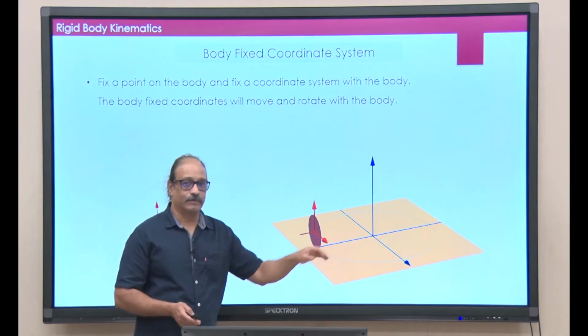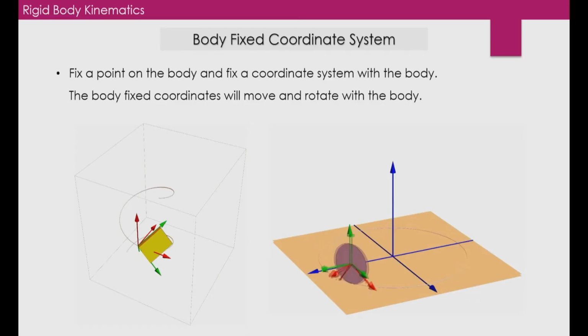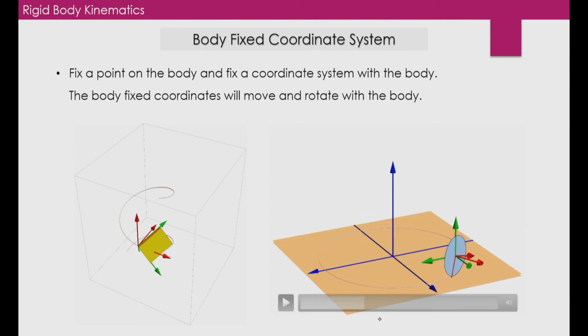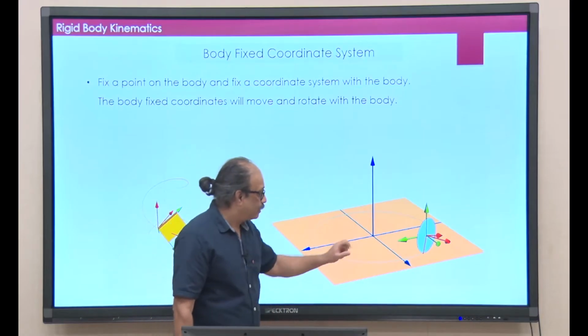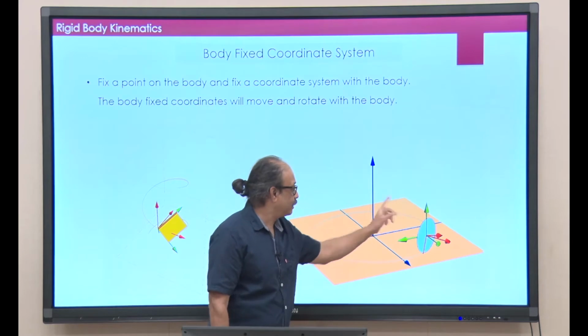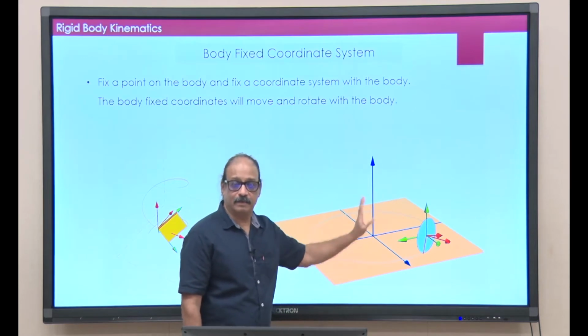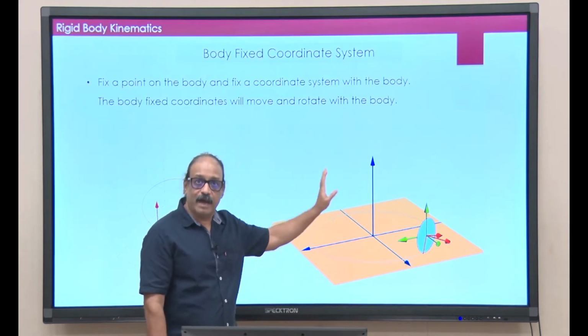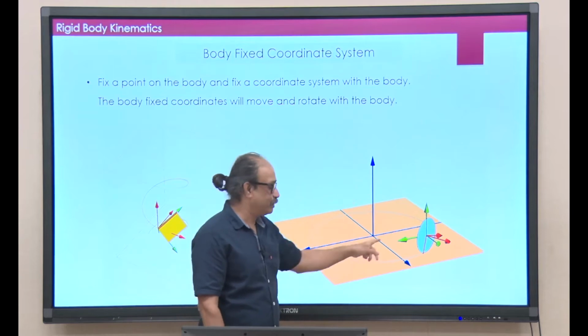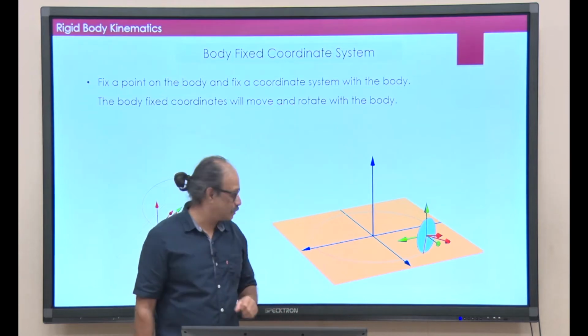And as this rotates, you can see that here the red coordinate system is turning with the coin, and the green one maintains its orientation. The green coordinate system remains parallel to this blue one, which is a space fixed coordinate system.